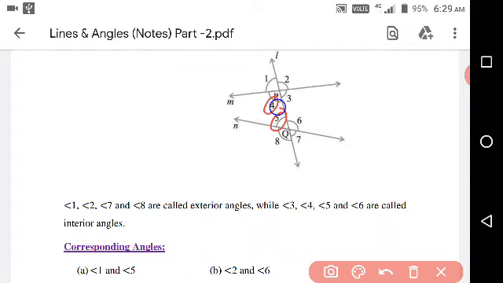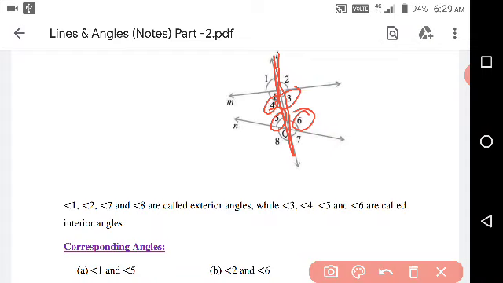These 4 and 5 are interior angles on the same side of the transversal. Similarly, angle 3 and angle 6 are also interior angles on the same side of the transversal.